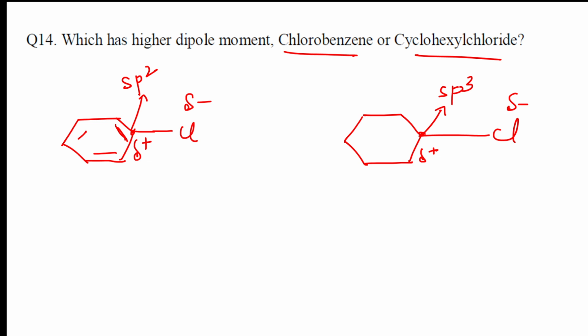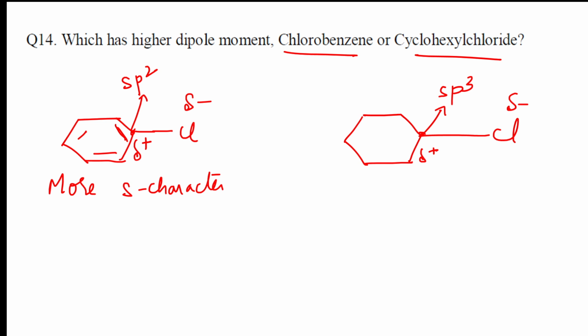Now you tell me, in which one is there more s character? Yes, sp2 has more s character. The carbon here has more s character, and it is more electronegative in this case compared to this one.